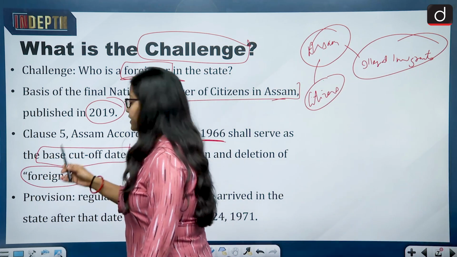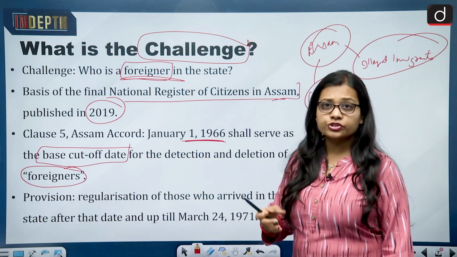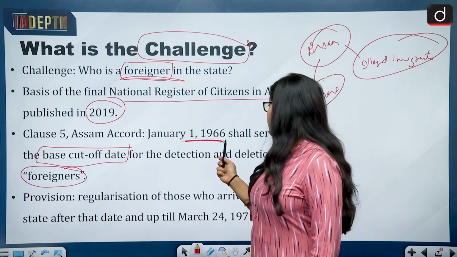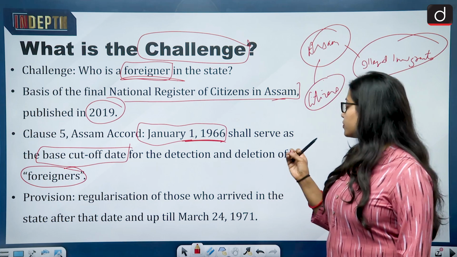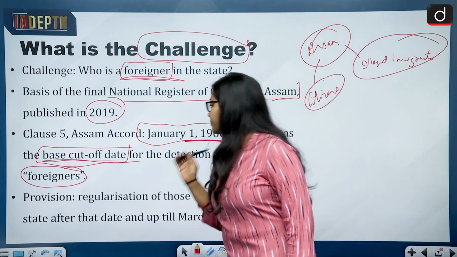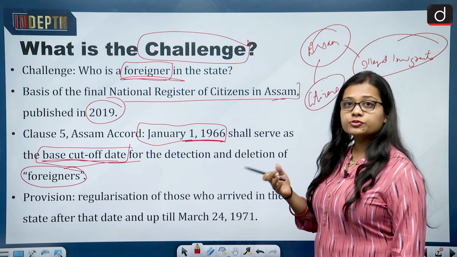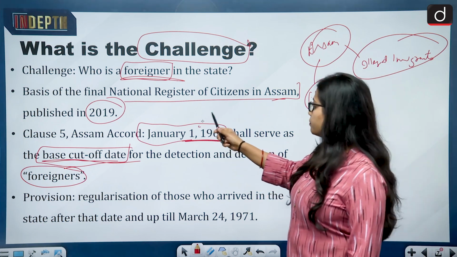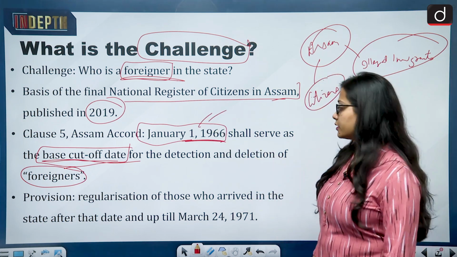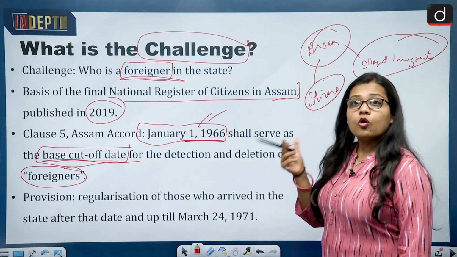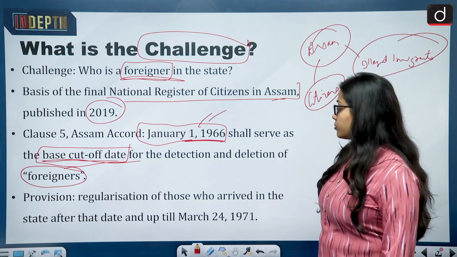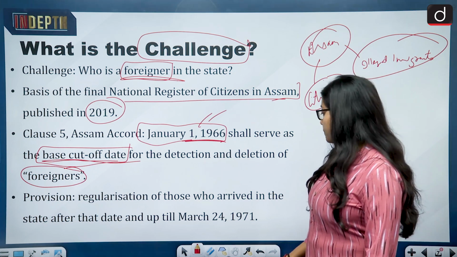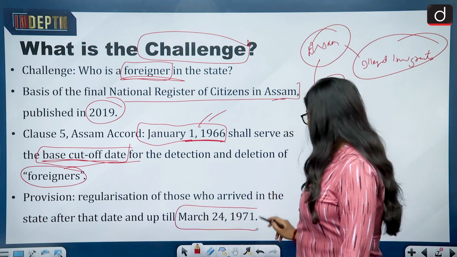So, the date which was reached as a conclusion in the Assam Accord with regard to clause 5 was that January 1, 1966 was selected as the base cut-off date, after which people who have entered will be detected and deleted as foreigners. So, this was the base cut-off date which was selected. And there was also a provision in the Assam Accord which talked about the regularization of those who arrived in the state after that date and up till March 24, 1971.